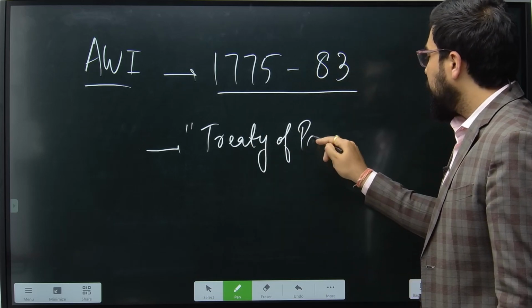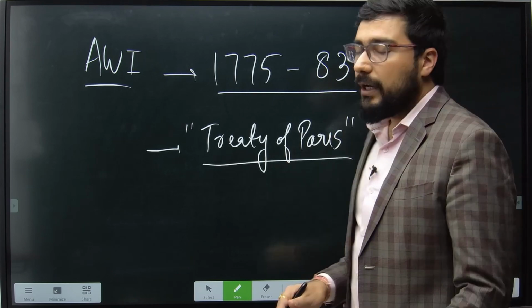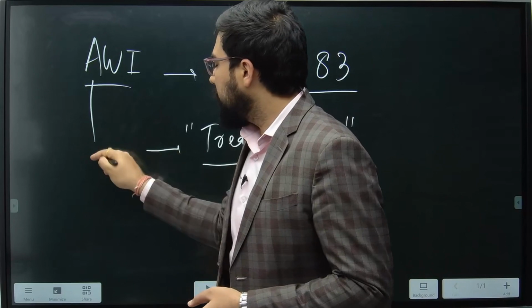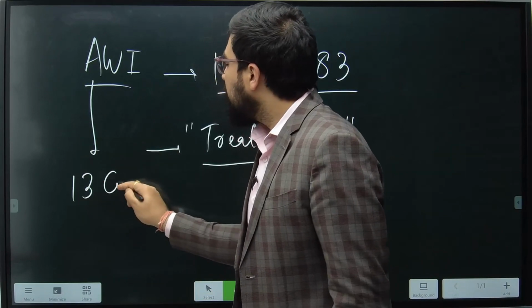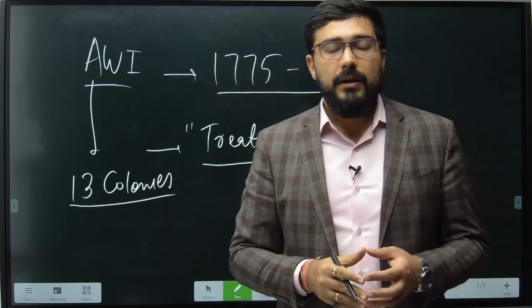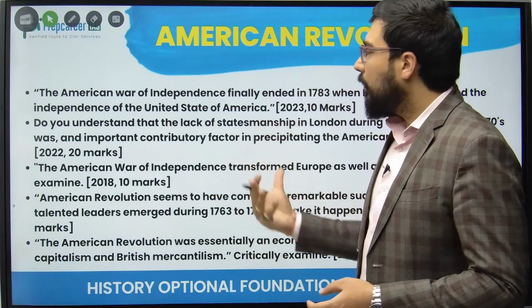As per the provisions of this Treaty of Paris, America was declared as an independent power, no longer a colony. I hope all of you know that America was a set of 13 colonies which led the war against Britain, and eventually they were able to get the independence, right? So this is what the theme is all about, right?